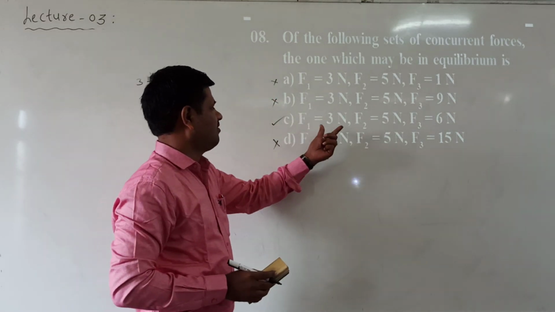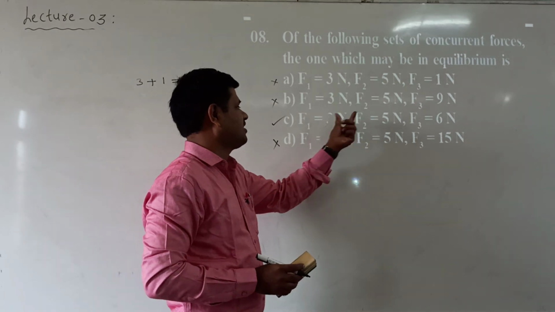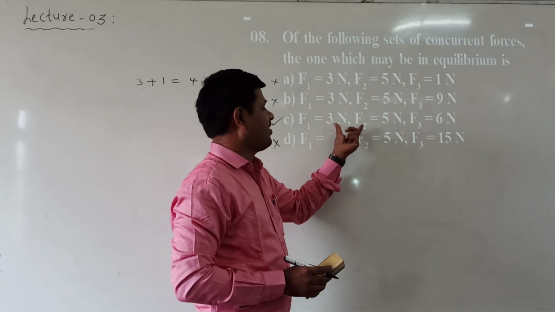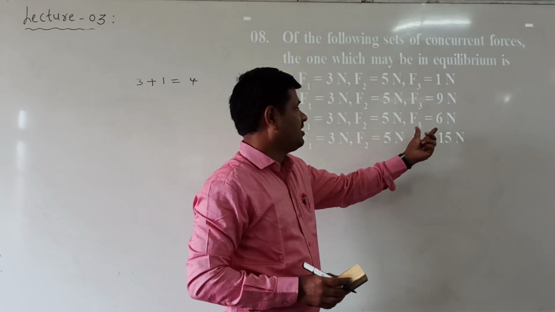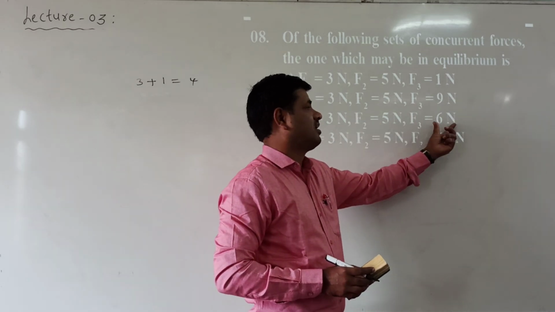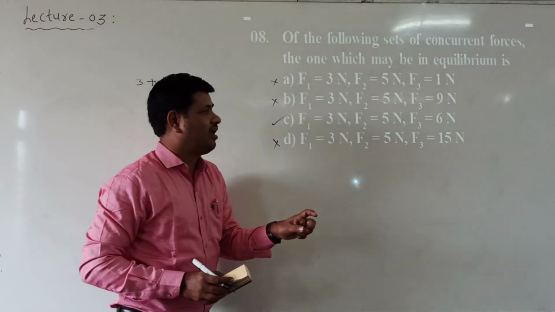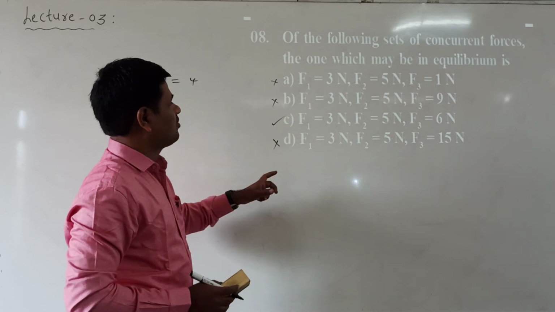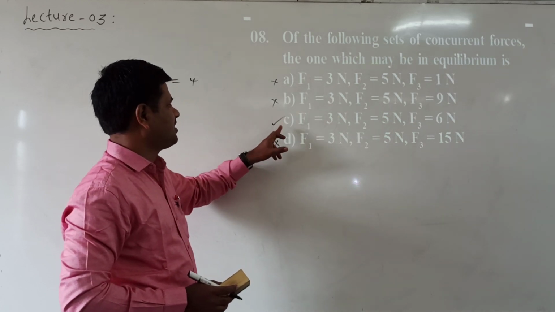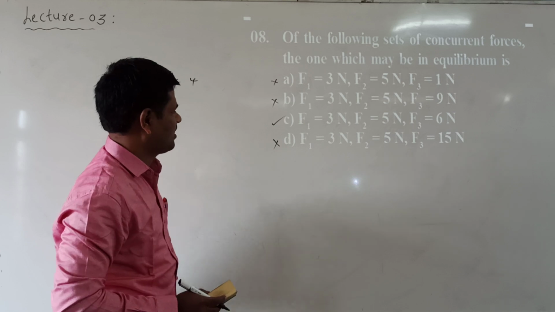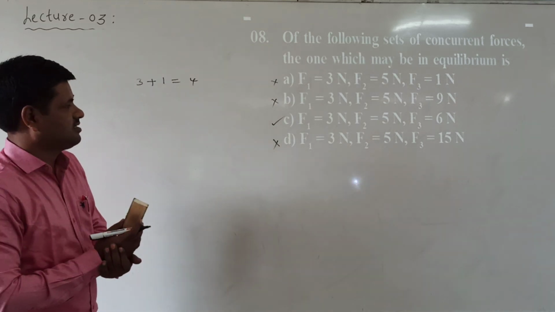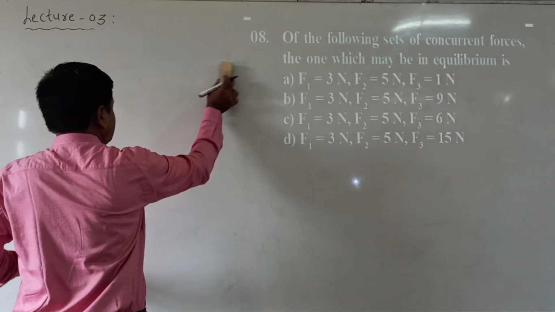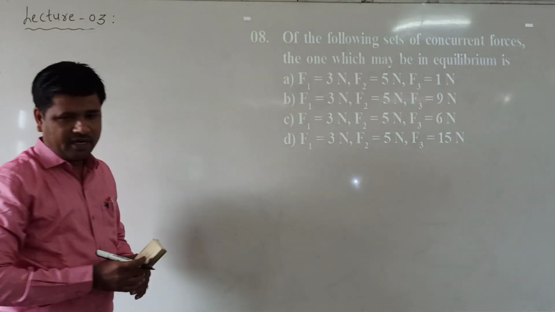Here this option is right. Why? Adding the smaller vectors, 3 plus 5 is equal to 8, which is larger than the third vector. When the sum of the two smaller vectors is larger than the third vector, then the three forces are in equilibrium. That's the reason C satisfies the condition. So C option is right. The remaining options are not satisfied; they are wrong. Right, this is the 8th question.